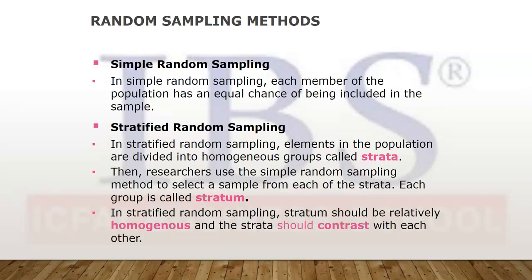Okay. Simple random sampling I already explained to you, where each unit has an equal chance of getting selected. Simple lottery sampling. Stratified sampling is where you divide the whole population into various groups, and each group is called a strata. The uniqueness of the strata is that each unit in a particular strata will be similar on a certain criterion.